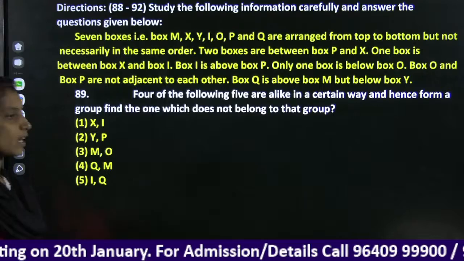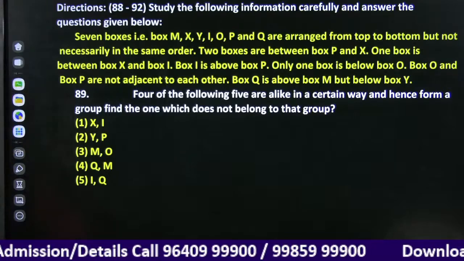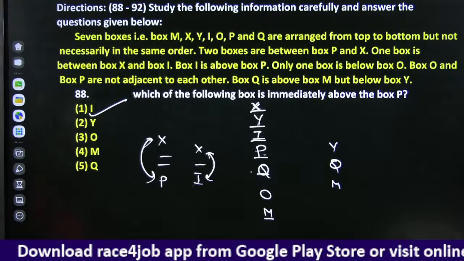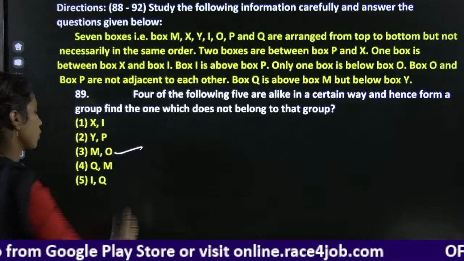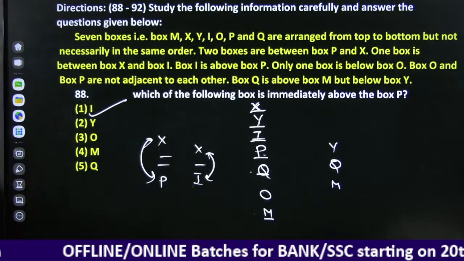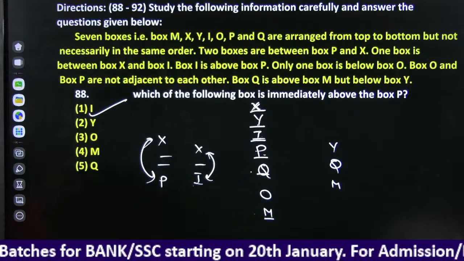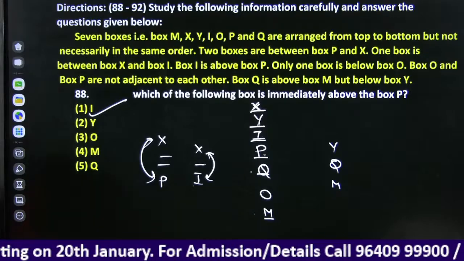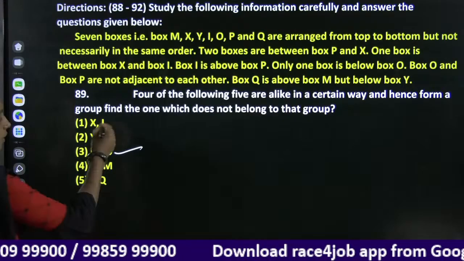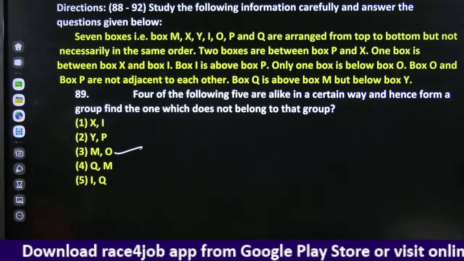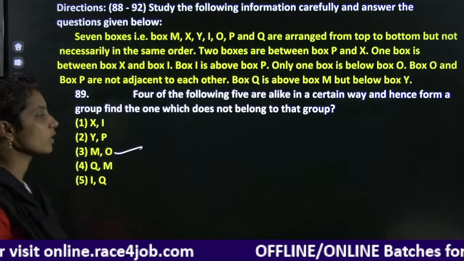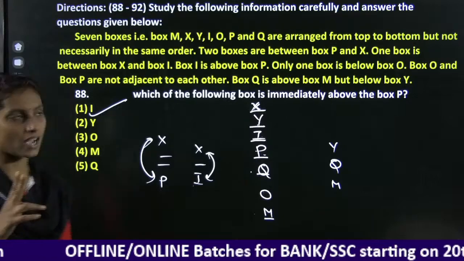4 of the following 5 are alike in certain way and hence form a group. 4 of the following: XI, YP, 1 person, MO, they are neighbors, QM, 1 person, IQ, 1 person. Right? In the remaining, there is one person between each pair. M and O are the adjacent persons. How many boxes are there between the box Q and Y? In between Q and Y we have 2 boxes, I and P.